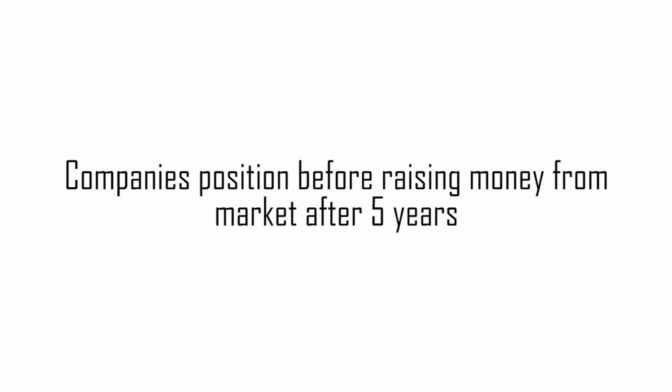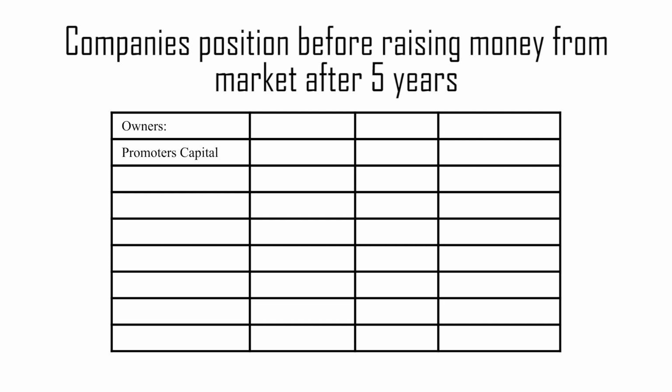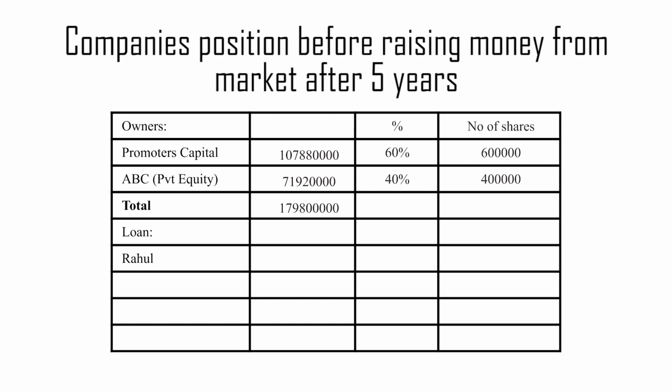Company's position before raising money from the market after 5 years. Owners, promoters capital 10 crores 78 lakhs 80,000. Percentage 60%. Number of shares 6 lakhs. ABC Private Equity 7 crores 19 lakhs 20,000. Percentage 40%. Number of shares 4 lakhs. Total 17 crores 9 lakhs 80,000. Loan Rahul 2 lakhs. Debentures 10 crores. Total 10 crores 20 lakhs. Capital in hand 19 crores.